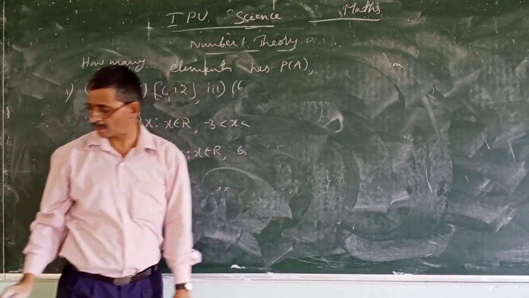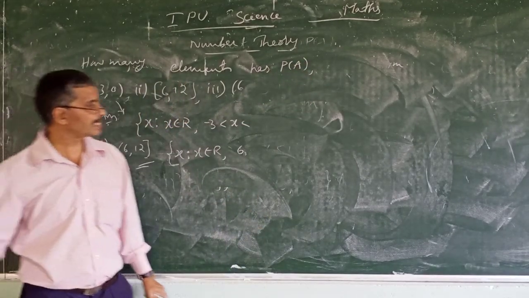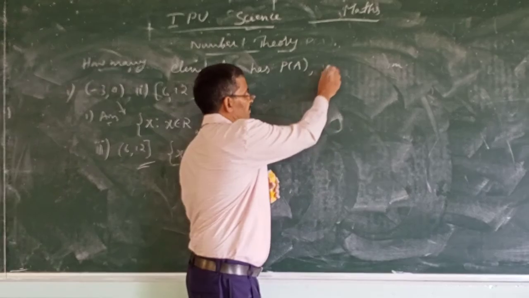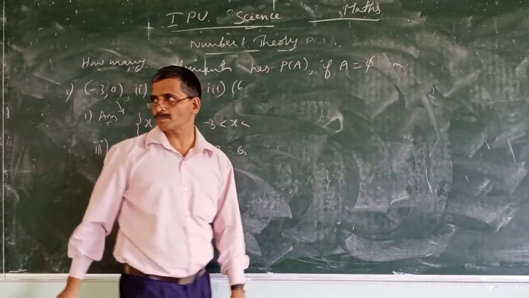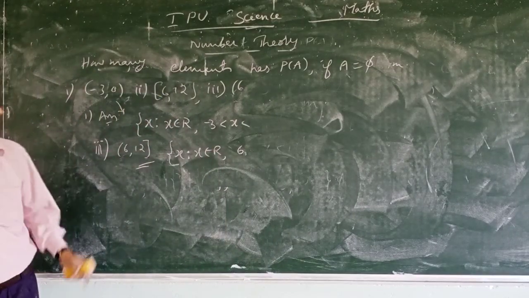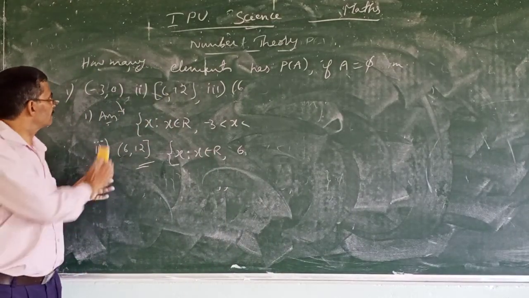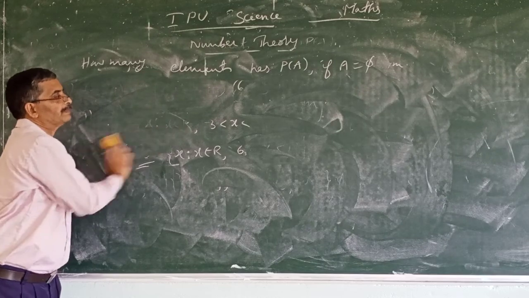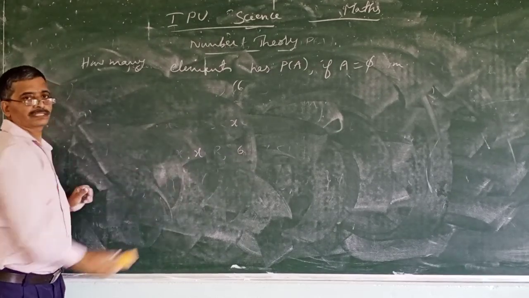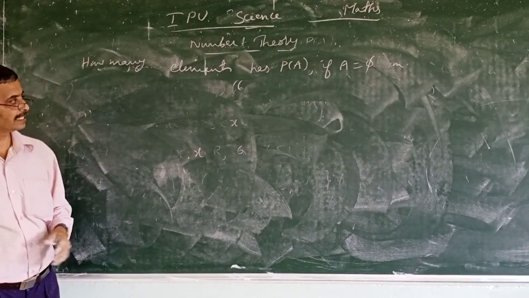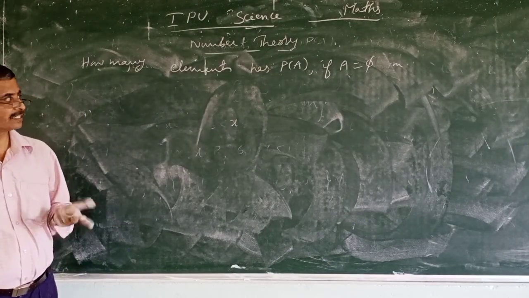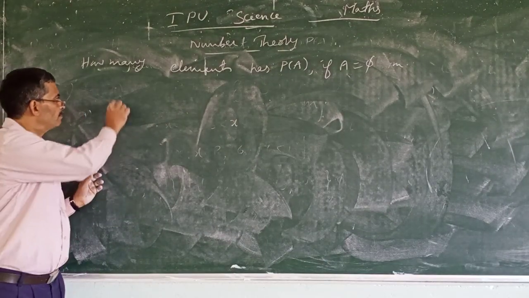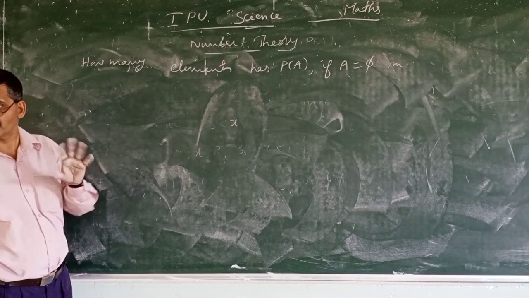If A equal to null set. Simple answer. A is a null set. So what is the answer? Null set means how many elements? A set with no elements is the null set. Zero elements, not the element 0.